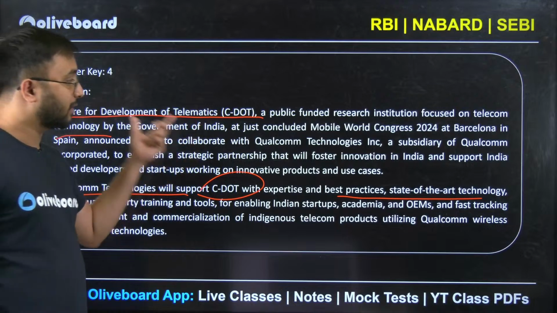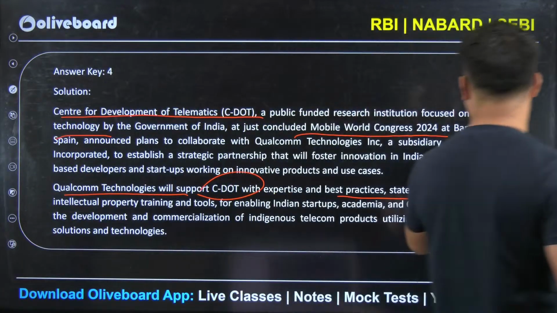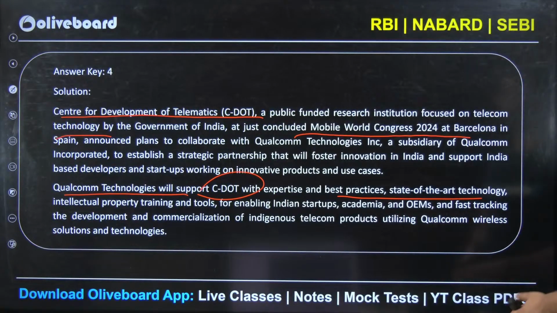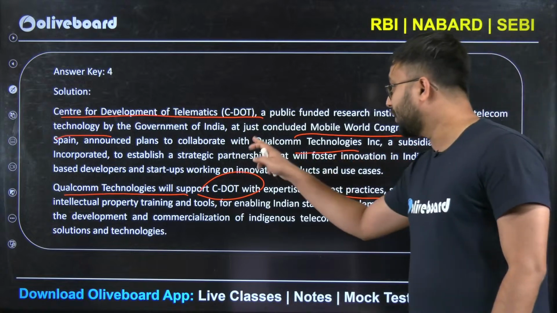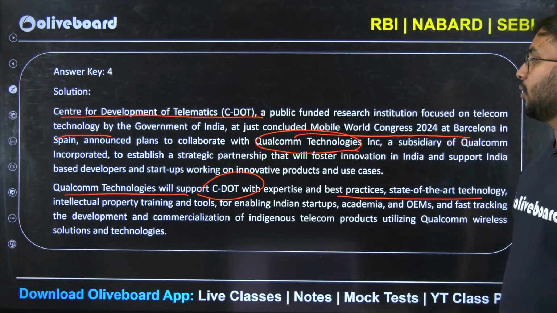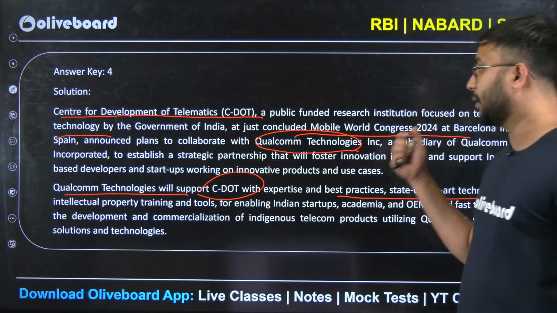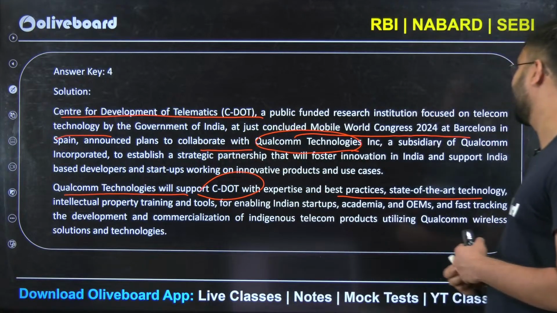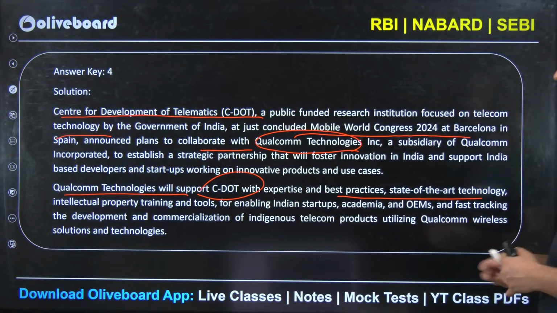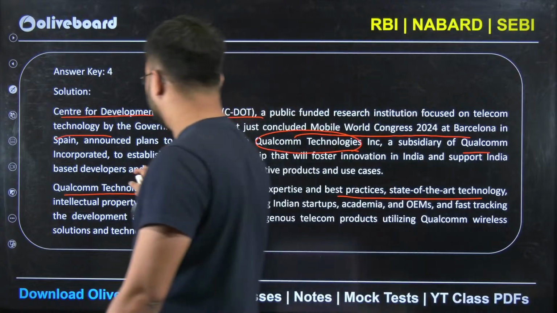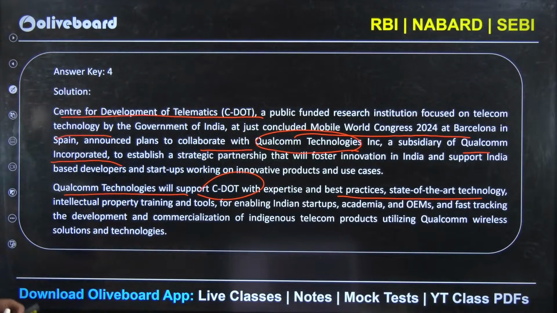This is very important, considering that Mobile World Congress 2024 took place in Barcelona. Qualcomm Technology was the company with which the collaboration was done. It is a subsidiary of Qualcomm, incorporated to establish a strategic partnership and foster innovation in India.